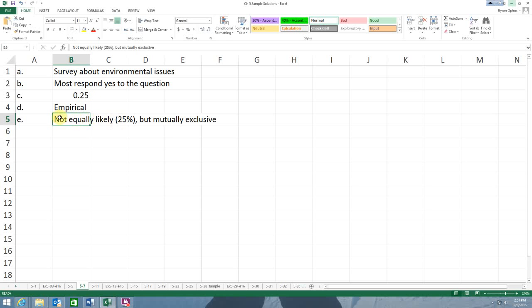Okay, so it's not equally likely, but it is mutually exclusive, meaning that one executive's answers are not dependent on another's answers, and the outcome of one is not dependent on the outcome of another. If we were doing surveys, okay, they would be separate, and so we would call that mutually exclusive.